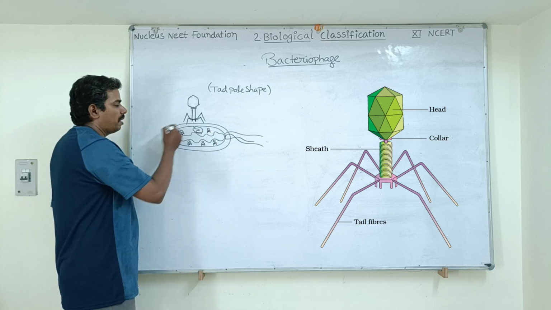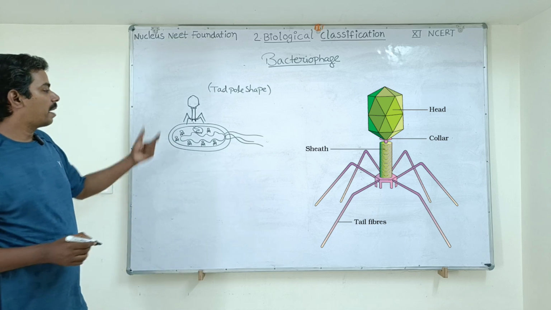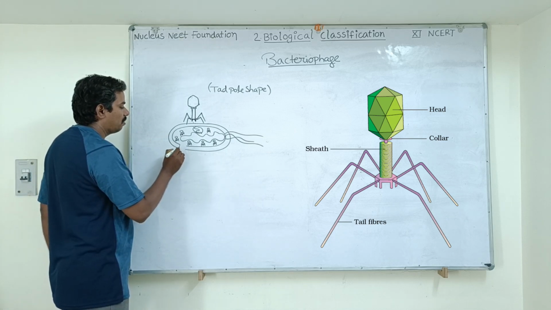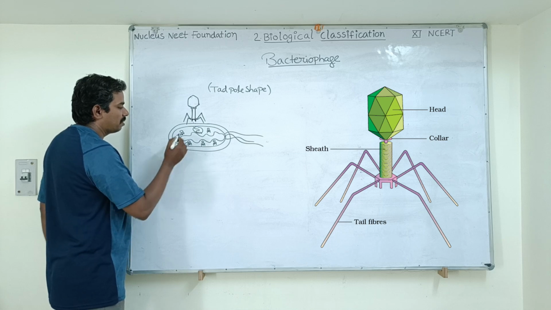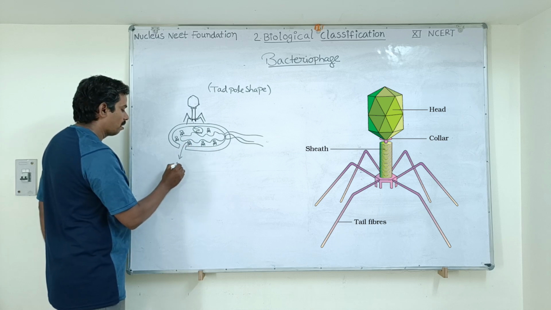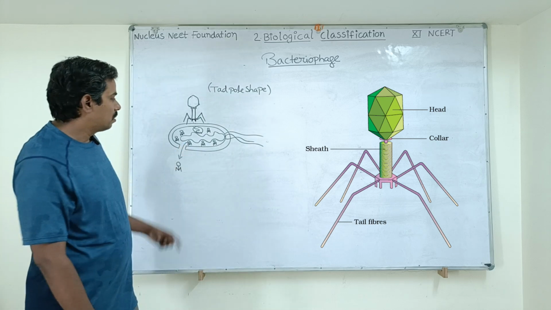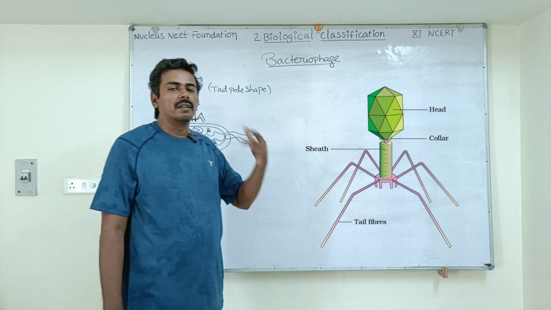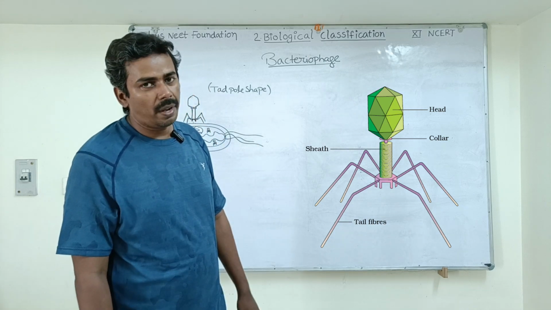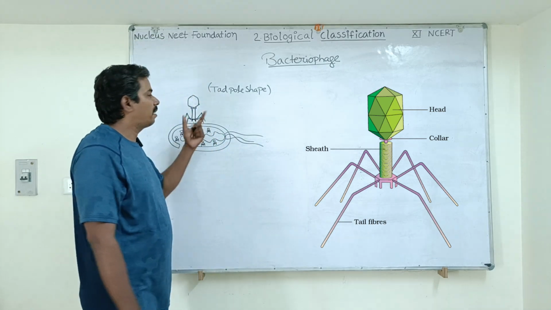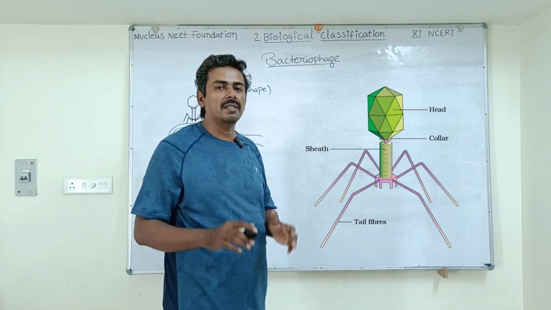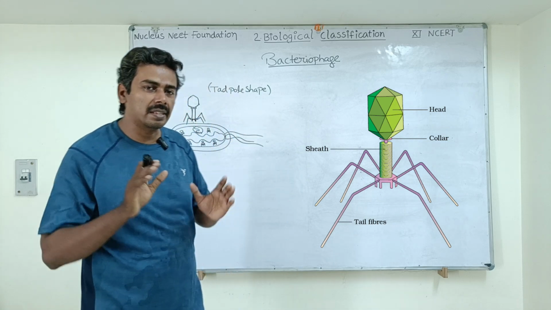Okay, once many daughter bacteriophages are formed, the cell will burst, the prokaryotic cell will burst. All the viruses inside will come out and start infecting other bacterial cells. So in this way, these bacteriophages will kill the bacteria. Okay, so this is about bacteriophages. Bacteriophages are not at all harmful to plants and animals. They will only attack the bacteria.